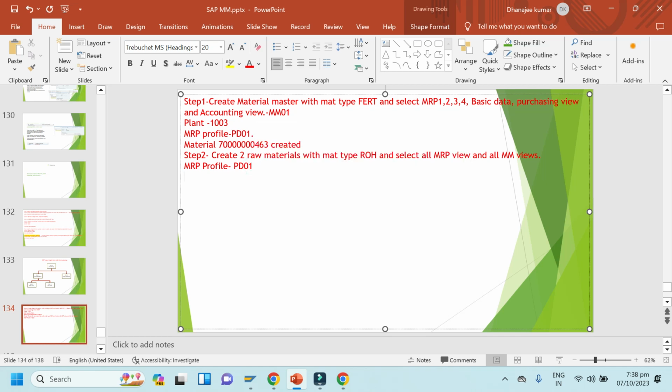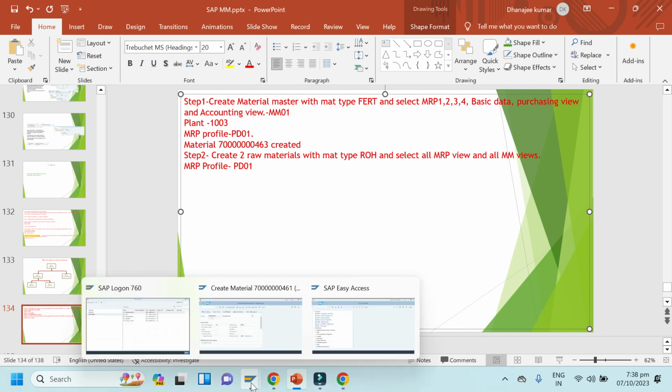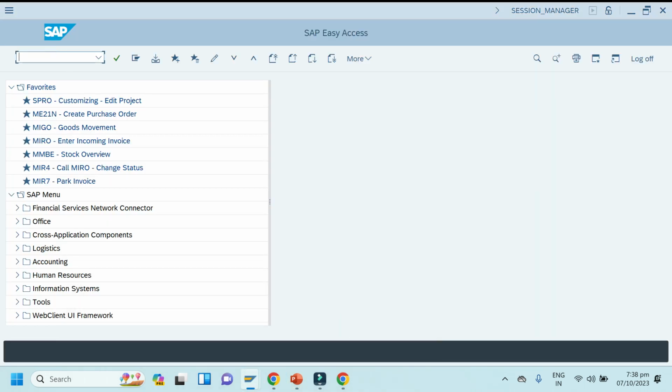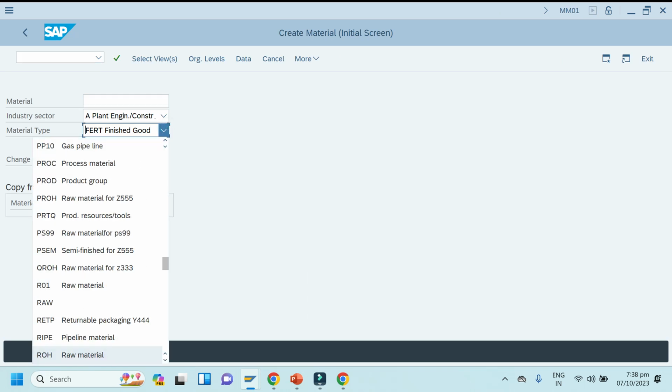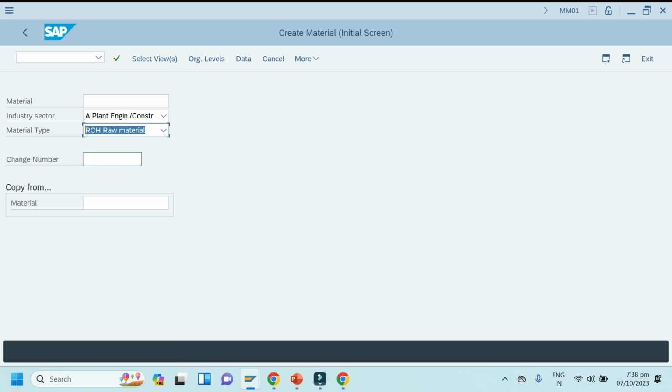So let me create it, material with raw material. Okay, MM01. So in previous class I have selected ROH here, but for ROH we don't have number ranges remaining for internally, so you have to keep here number ranges externally. Okay, so I'll keep it here.